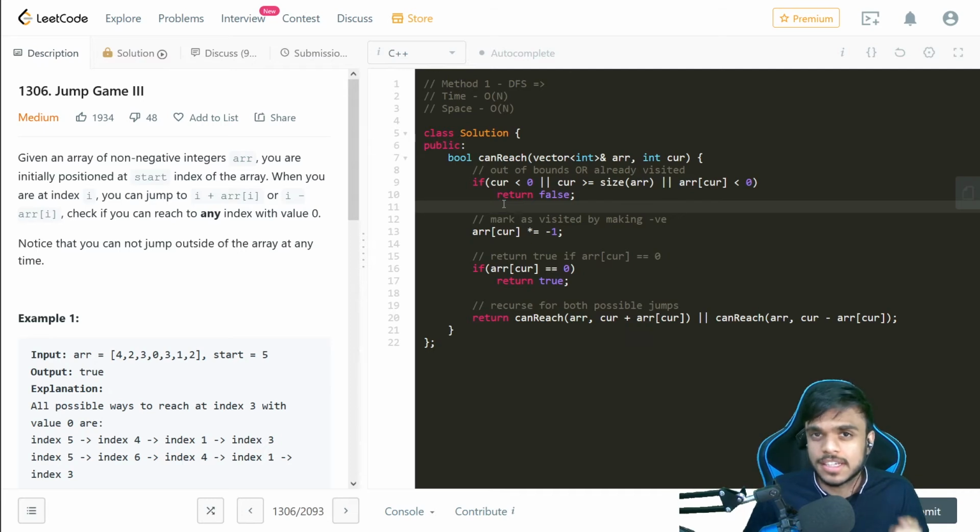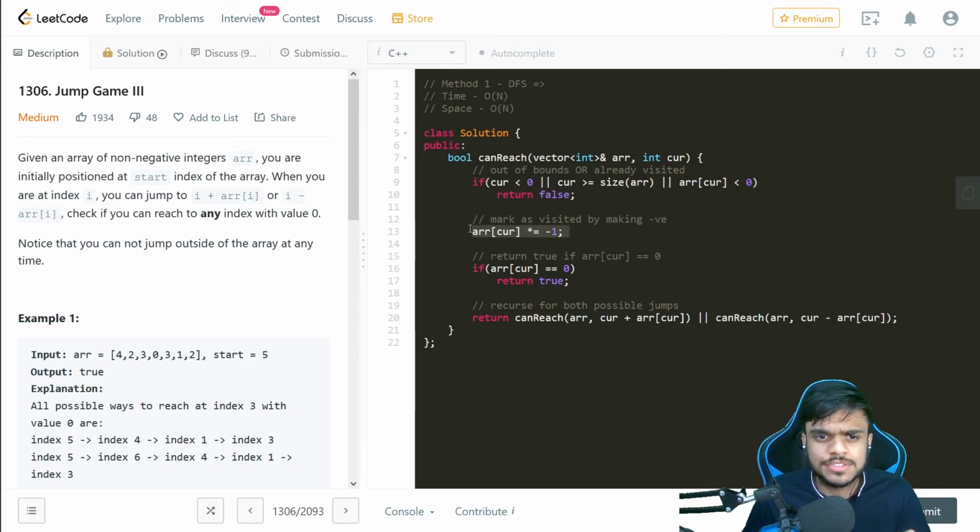Now the corner cases that we talked about is that we do not go outside the bounds, which is why we have these two conditions. That is, if the current index, or the current i where we are checking, is less than 0, that means we are on the left side of the array, or it is greater than or equal to the length, that means we are out of the array towards the right side. So these are the cases where we need to return false. Also, there might be one more possibility, that we are in a loop. That is, we have already traversed this particular element. In that case, we know that all exploration is done and we just need to return false.